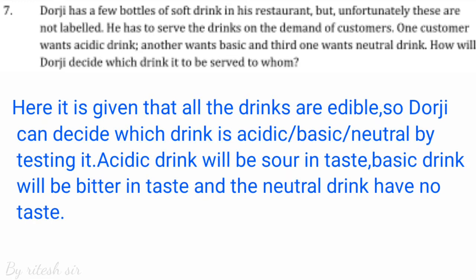Here, it is given that all the drinks are edible, we can consume. So, Dorji can decide which drink is acidic or basic or neutral by tasting it. An acidic drink will be sour in taste, a basic drink will be bitter in taste, and the neutral drink has no taste.